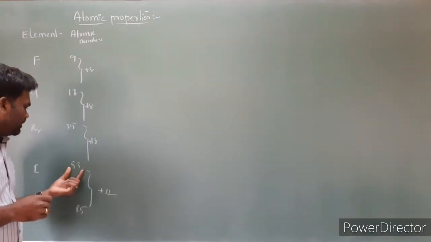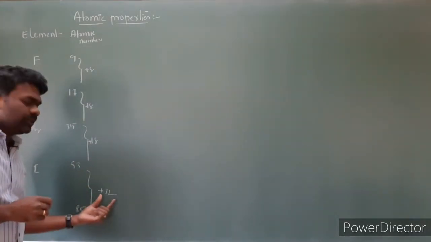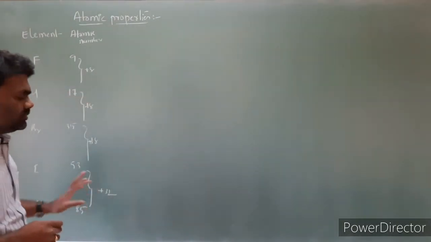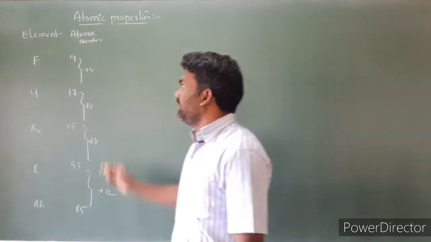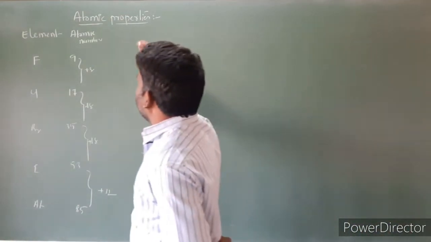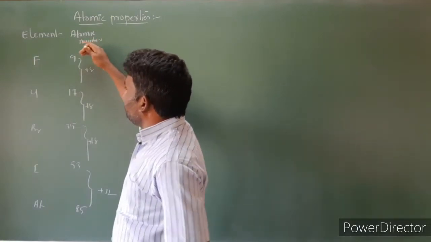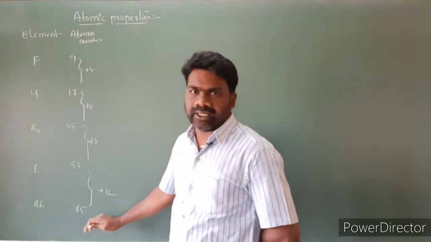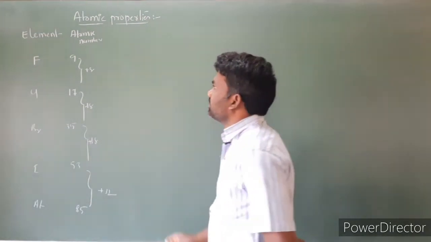To the atomic number of this element, iodine, 53, we have to add 32. We'll get the atomic number of astatine. So 8, 18, 18, 32. This is the simplest way to remember the atomic numbers of elements from top to bottom. So the atomic numbers of fluorine is 9, chlorine is 17, bromine is 35, iodine is 53, and astatine is 85. These are the atomic numbers. Next,